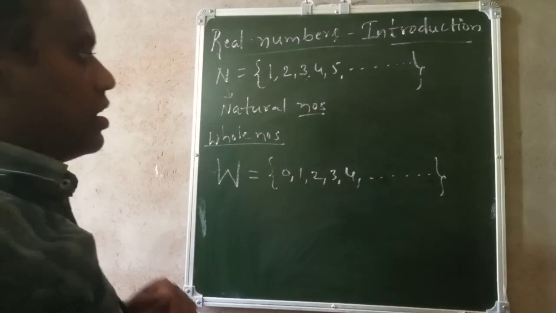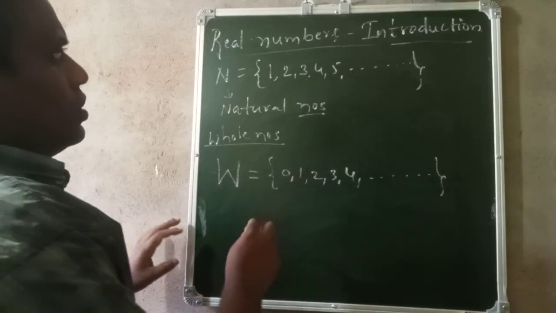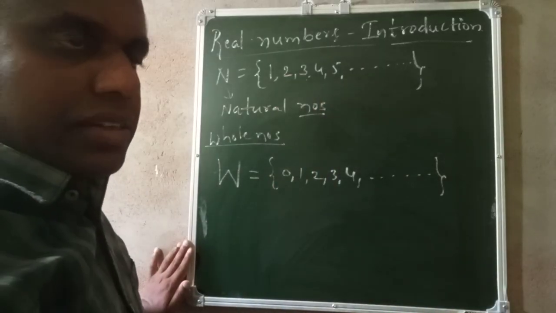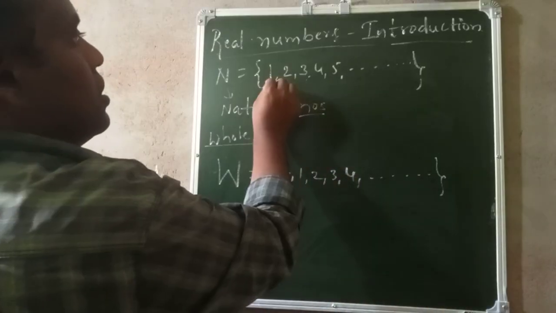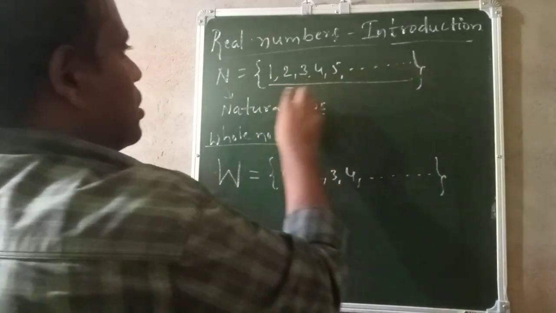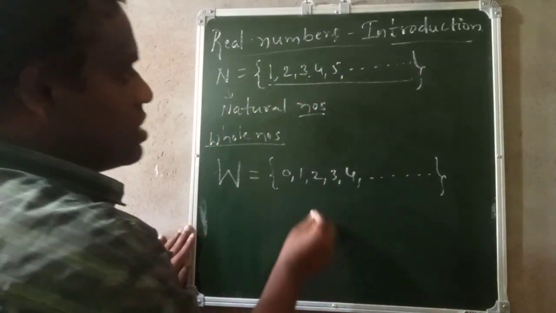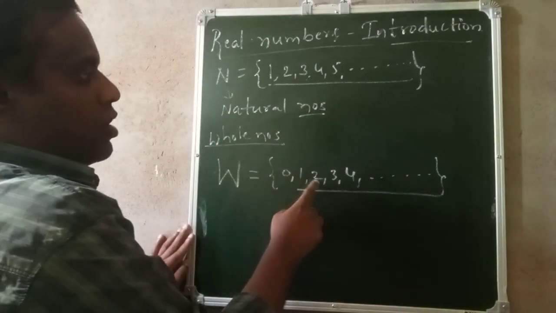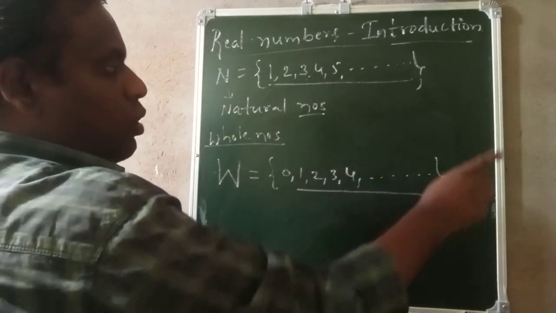Now see, whole numbers and natural numbers look the same, right? These are the natural numbers starting from 1. So you can see in whole numbers also there are natural numbers, starting from 1 2 3 4 dot dot dot.